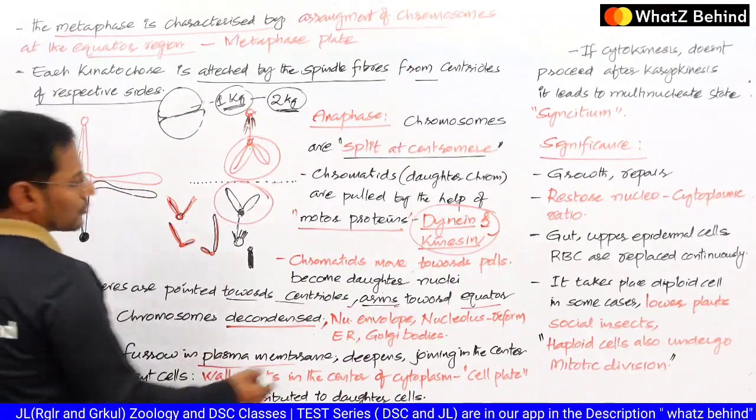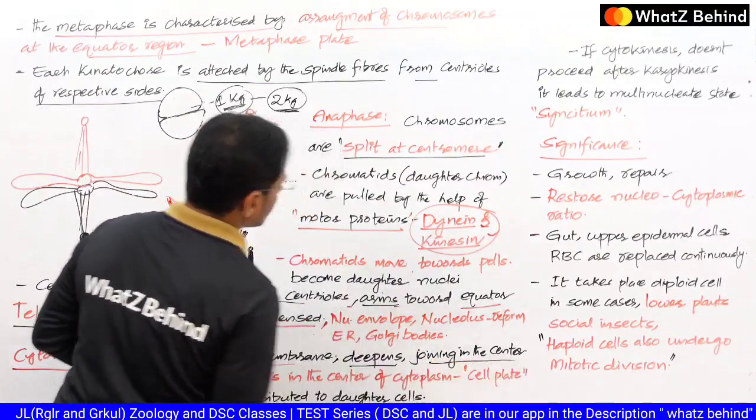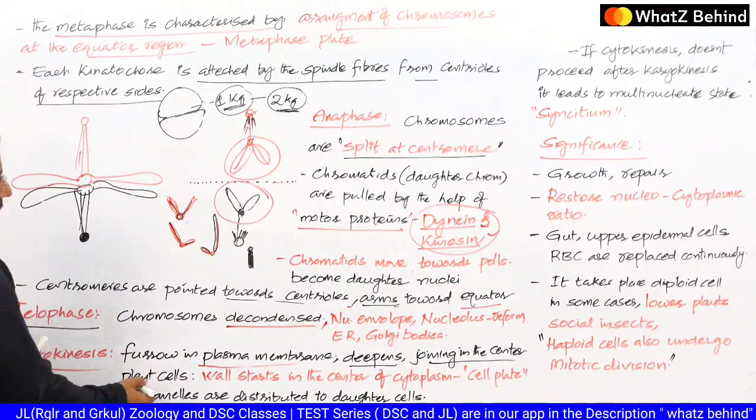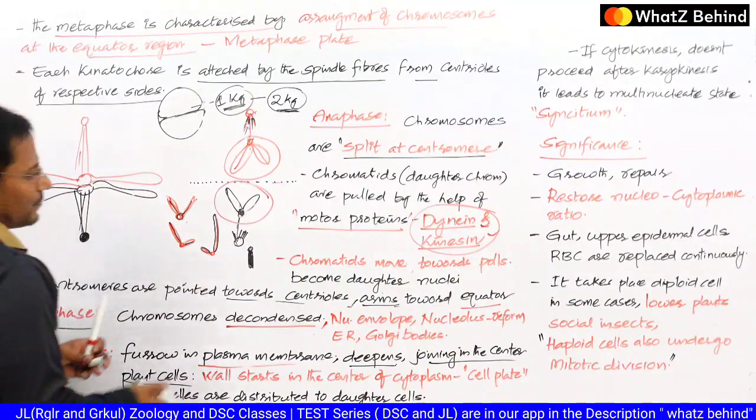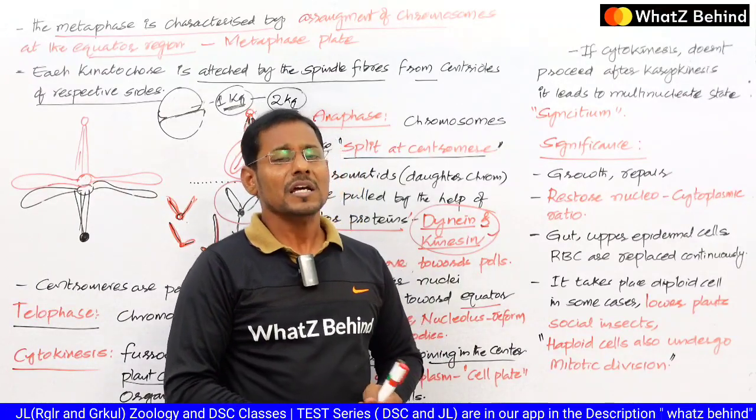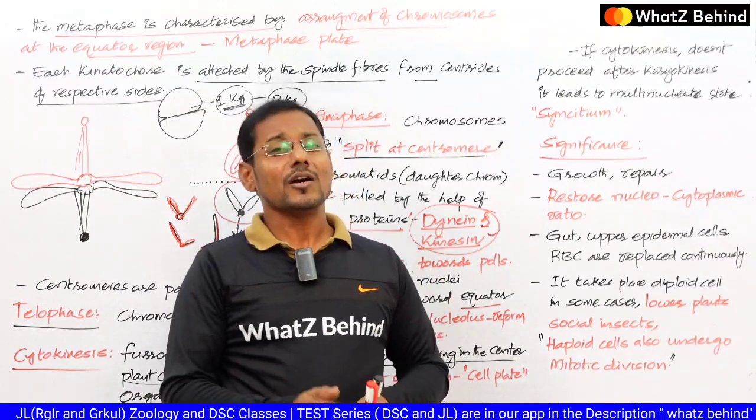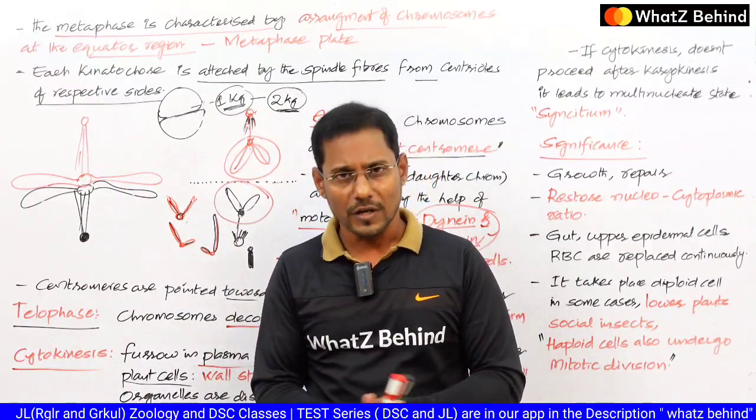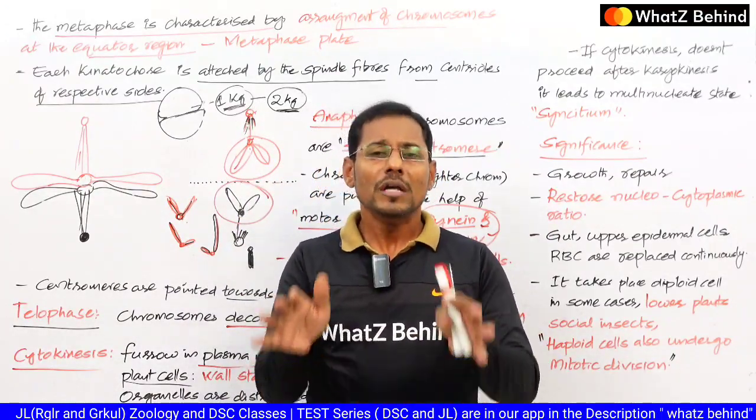So here the furrow starts, goes deep, and joins at the center. Ultimately two daughter cells are formed. So in plant cells, there is no furrow in the cytoplasm because there is a rigid structure around the cell membrane, which we call the cell wall. So there is no chance of formation of the furrow in the cell membrane.